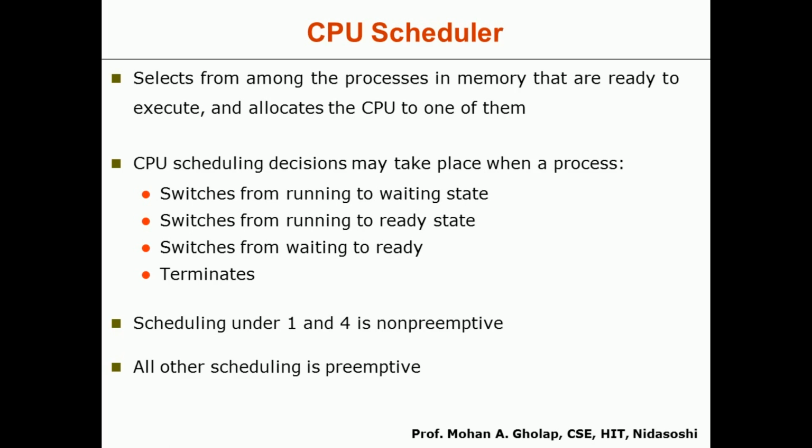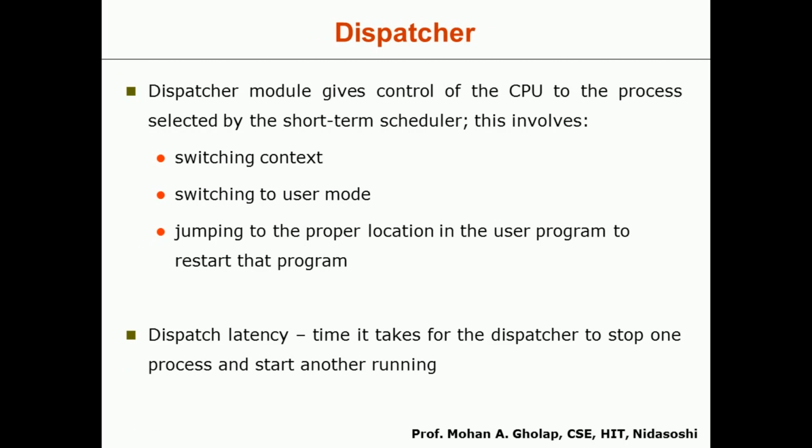If the currently executing process is non-preemptive, it means that until the execution of that process is finished, the CPU cannot stop the execution of that process, even though any other process of higher priority is requesting access. Okay, so these two terms are very important. Here, of the four scheduling decisions we saw, these are the non-preemptive, and all others will be preemptive. So the next component of your CPU is the dispatcher.